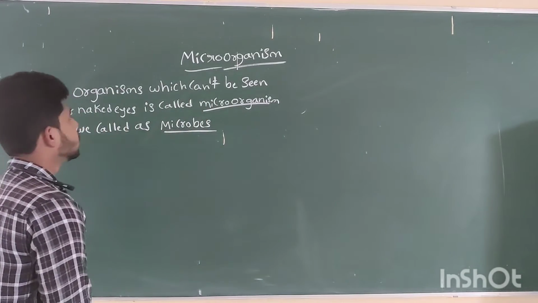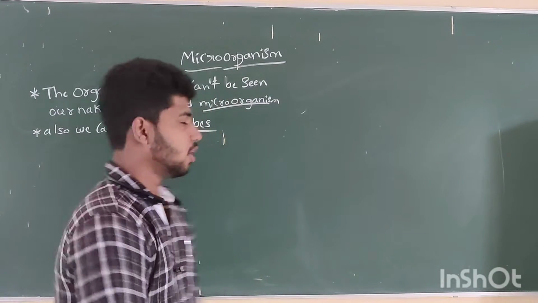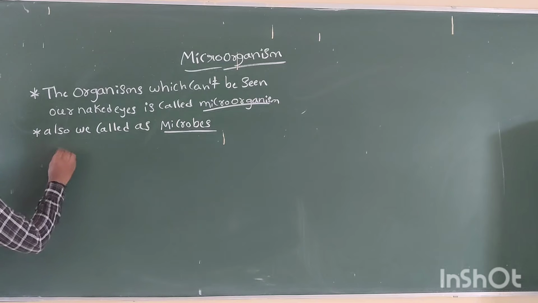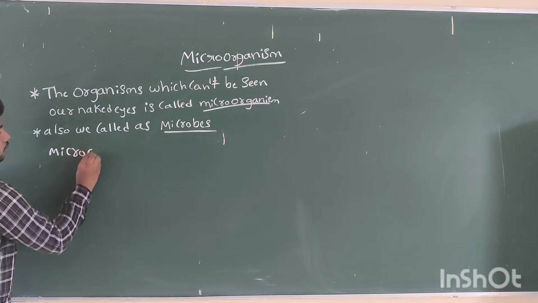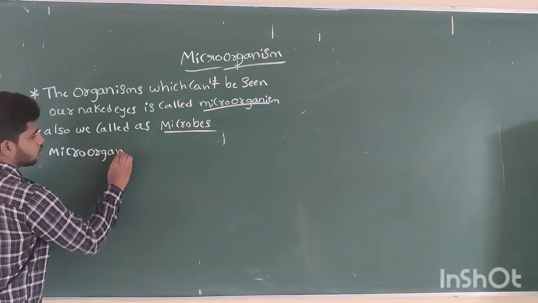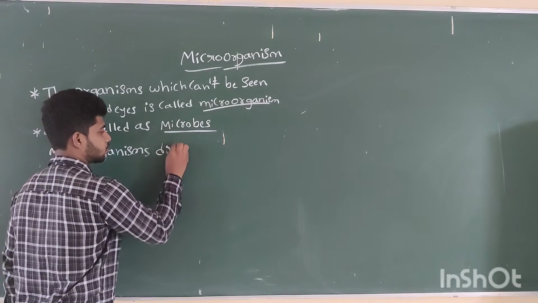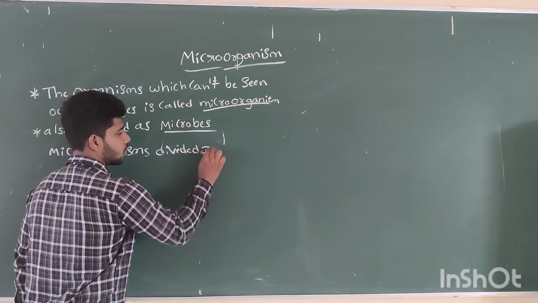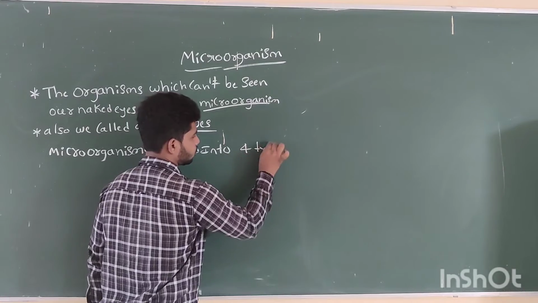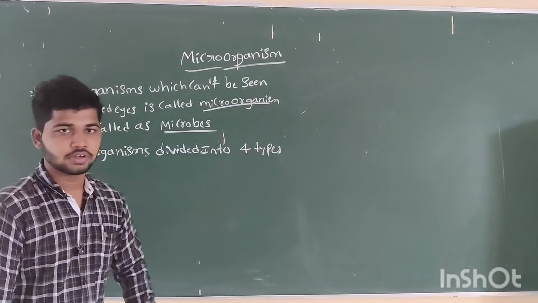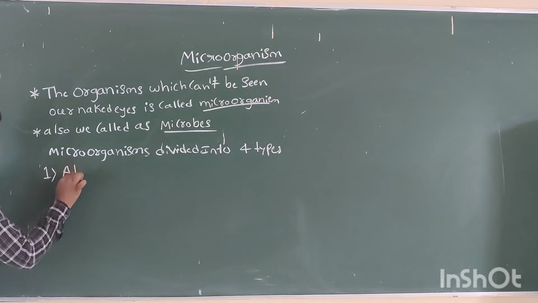Next, microorganisms are majorly divided into four types. First one, algae.